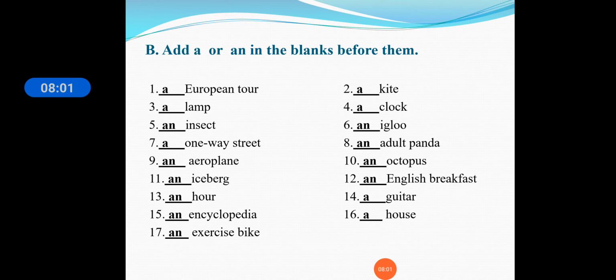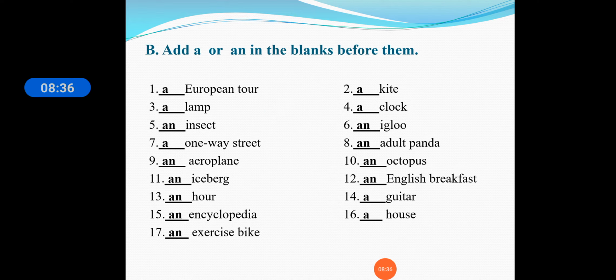Now going with our exercise B1, add a or an in the blanks before them. So, a European tour. E is there, U is there, E is there, but we are not saying "Eu" as a vowel sound, we are saying "Yuropean". So here "a" will come, because of the sound, a European tour.